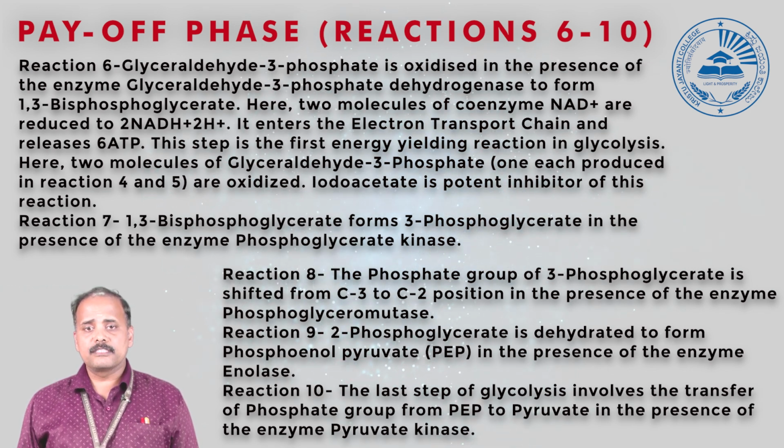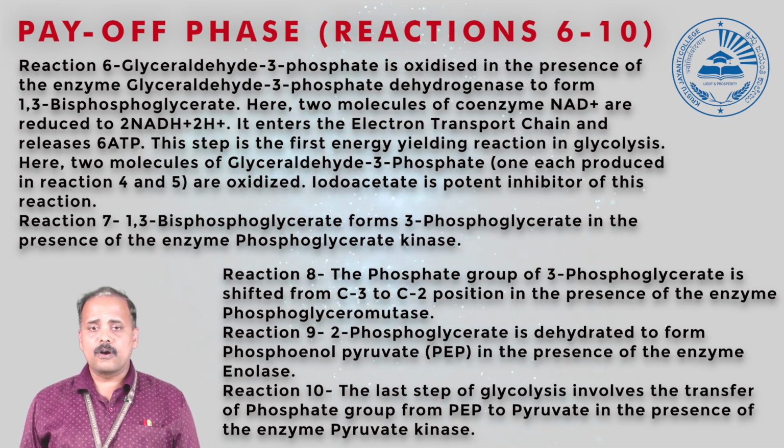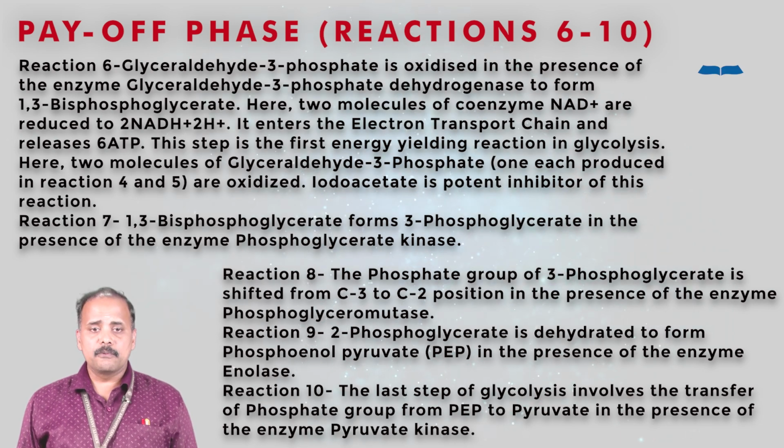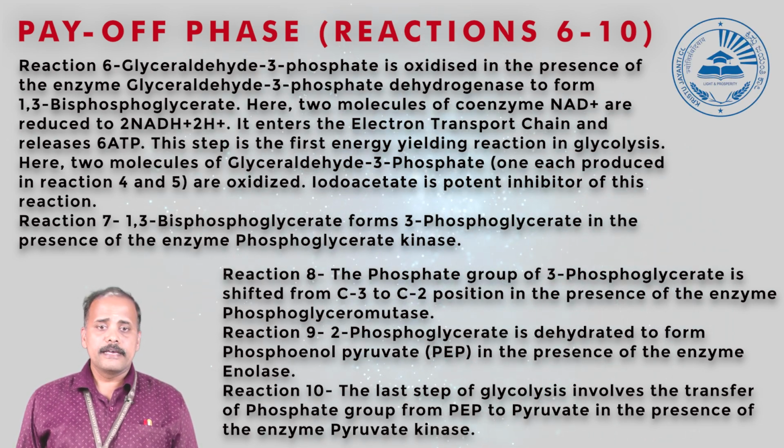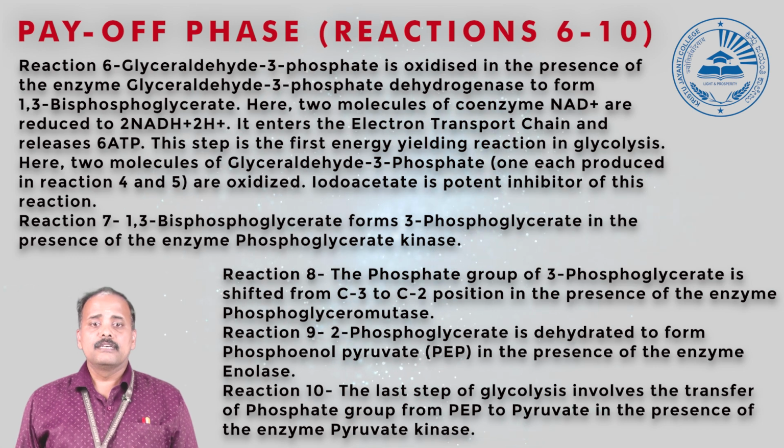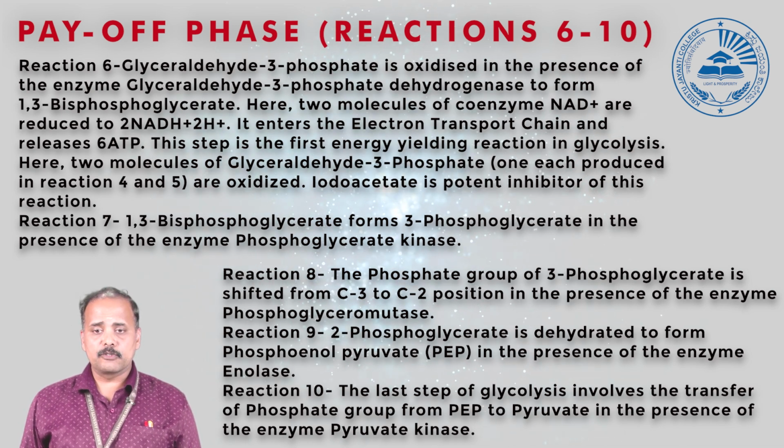After forming fructose 1,6 biphosphate, this is cleaved by a specific enzyme called aldolase. When it cleaves fructose 1,6 biphosphate, it forms glyceraldehyde 3-phosphate and dihydroxyacetone phosphate. These two are readily interconvertible compounds. Glyceraldehyde 3-phosphate can be converted to dihydroxyacetone phosphate, and similarly dihydroxyacetone phosphate can be converted to glyceraldehyde 3-phosphate. This interconversion is mainly enhanced by triose phosphate isomerase.